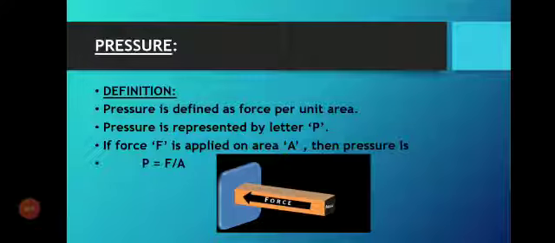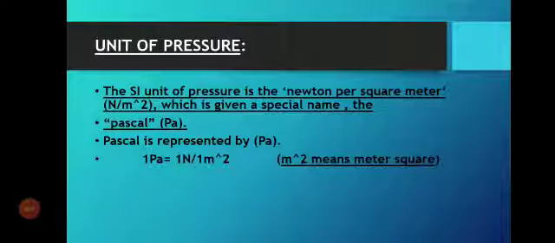How and why? Look at there. First, we are going to discuss the unit, and then I will tell you. The unit of pressure is Newton per square meter, which is given a special name, the Pascal, capital P and small a. Pascal is represented by Pa. 1 Pascal equals 1 Newton per square meter.